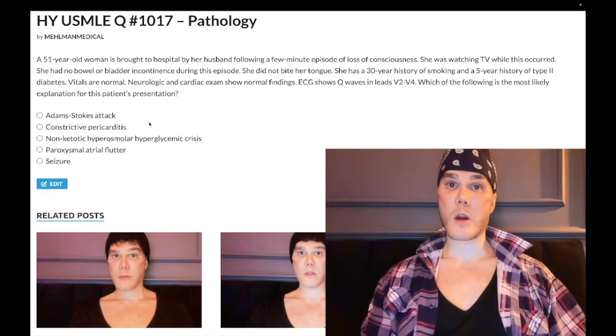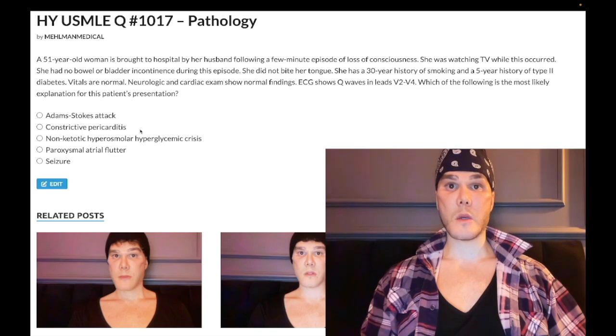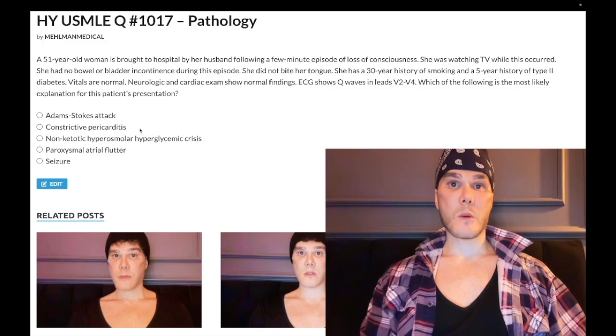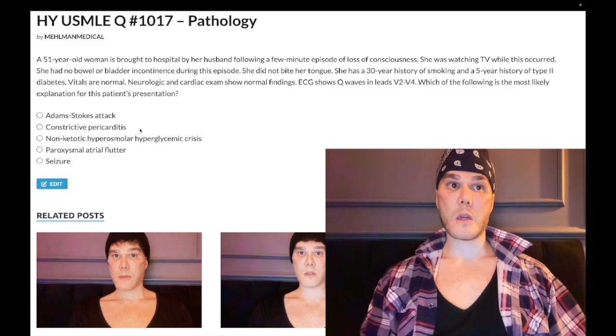Choice B, constrictive pericarditis, wrong answer. Pretty much non-existent diagnosis on USMLE. You could be aware that TB is the most common cause worldwide, causes calcification of the pericardium. Could be due to history of radiation to the chest, e.g. from history of Hodgkin. Students will confuse this with cardiac tamponade. But as I said, it doesn't really matter, just for explanation's sake.